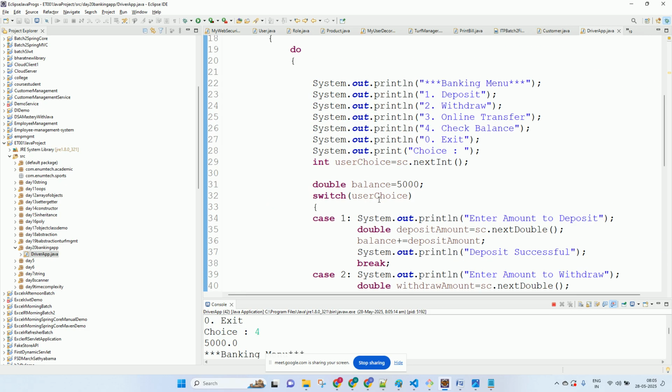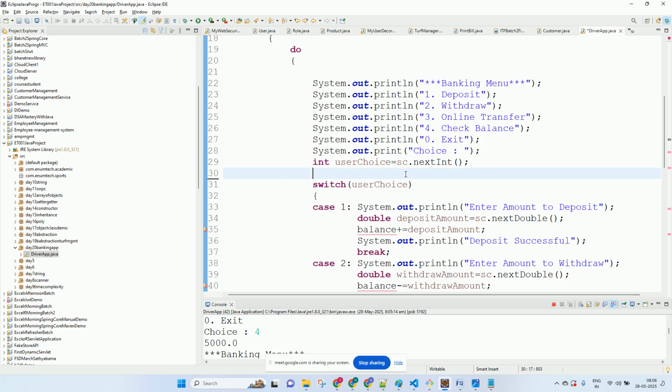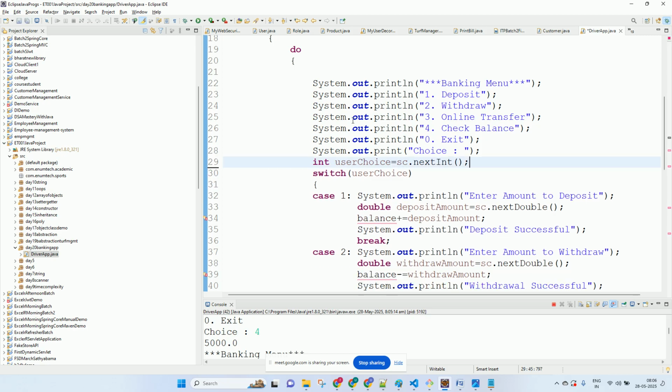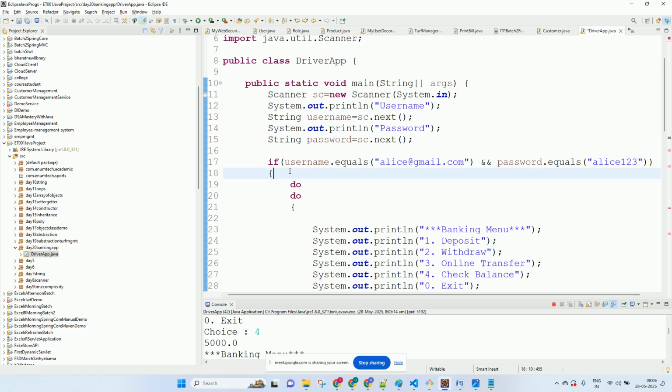Balance was 5,000. We have added the balance inside the do, no? So every time the loop runs, it is going to reset the balance to 5,000. So you'll have to do it over here or over here. Let's run this now.